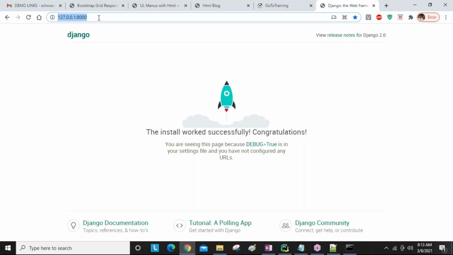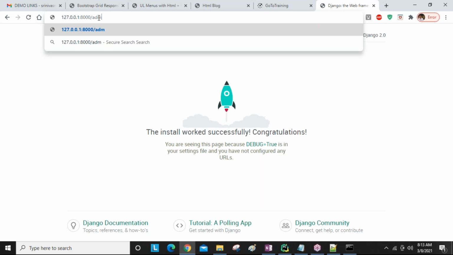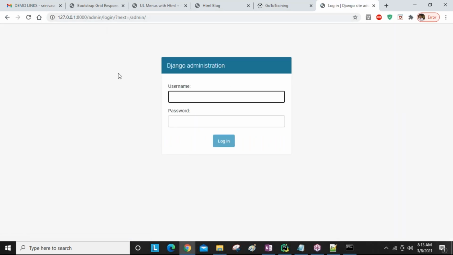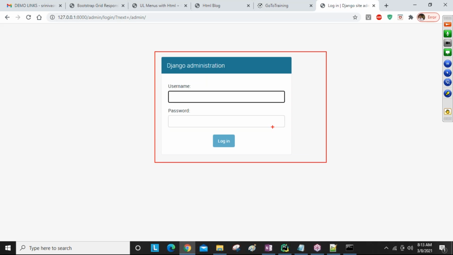For example, I told you Django comes by default with one admin site. So the admin site related ready-made URL is there, guys. I'm using the admin, later I will tell, guys. Here the admin related presentation is there by default. We are not developing this; it is automatically developed by the Django framework people. Here some username and password later we are going to create by using some commands. After entering the username and password, I go inside the Django admin site. In that admin site a lot of presentation is there.